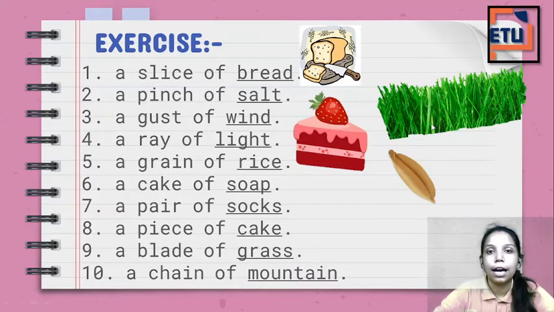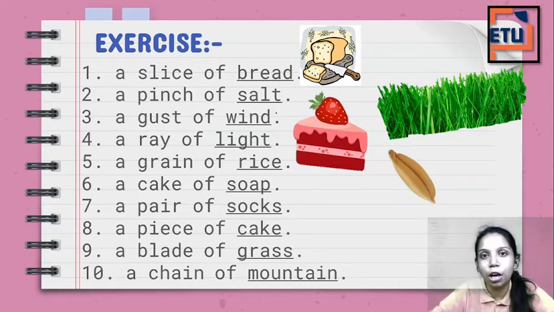Now see, अभी देखो ये कुछ एक्सरसाइज है जिसमें यहाँ पे कुछ छोटे छोटे एग्जाम्पल्स हैं. Okay? A slice of bread. So slice of what? A bread. It can be a slice of a roti. It can be a slice of, let's say, pizza, right? A pinch of salt. It can also be a pinch of pepper, right? A gust of wind. A ray of light. A grain of rice.